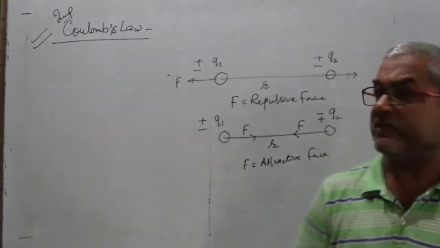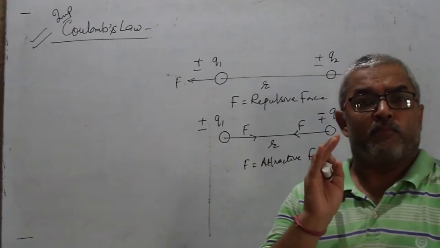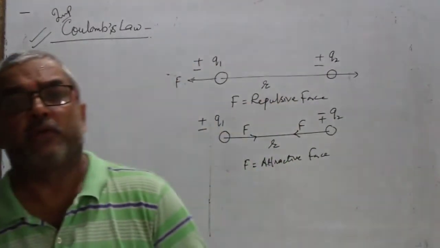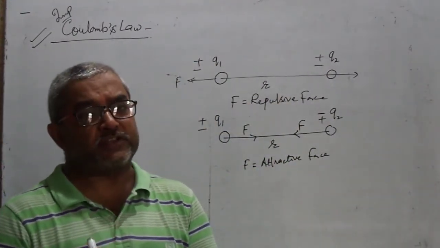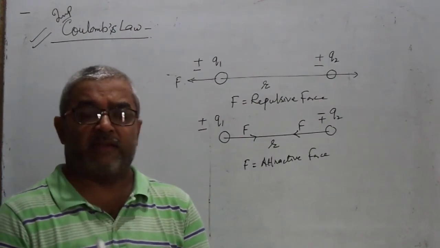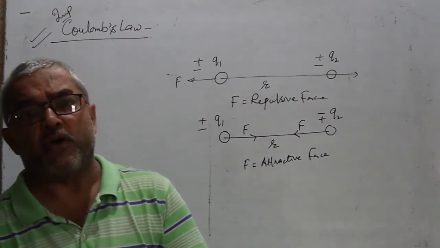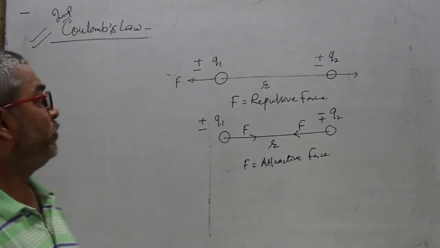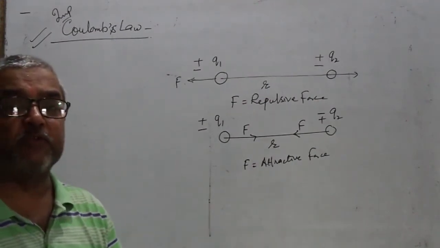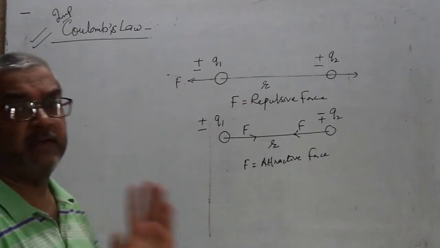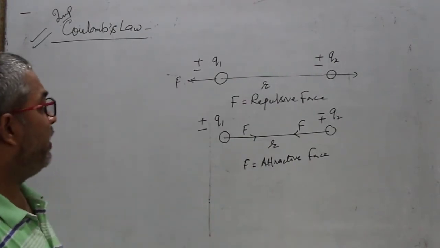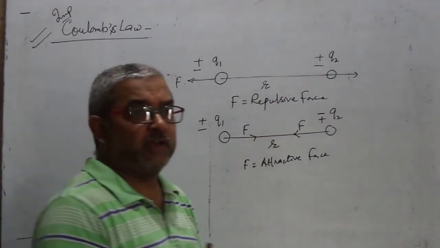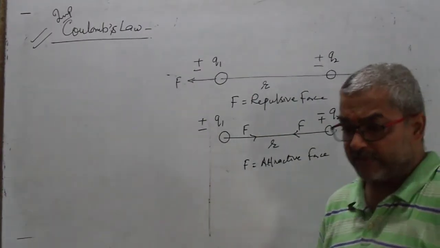Definition: the force of attraction or repulsion between two point stationary charges in air or vacuum or in another medium is directly proportional to the product of magnitude of charges and inversely proportional to the square of distance between them. शायद आपको इस बात को क्लियर हो गया होगा, तो आप इसमें आगे देखिए.